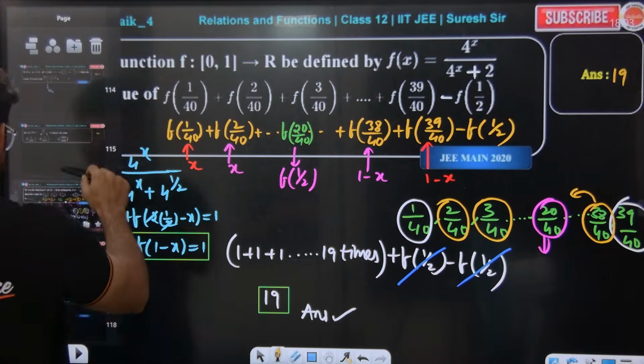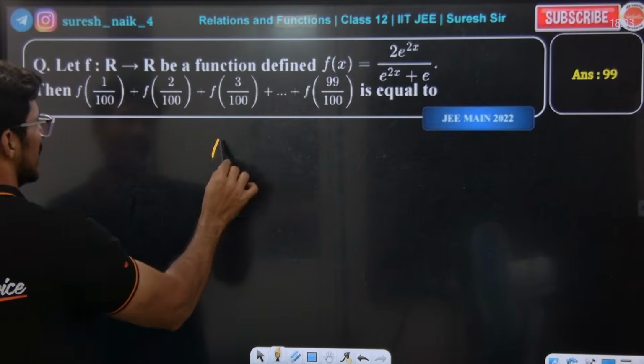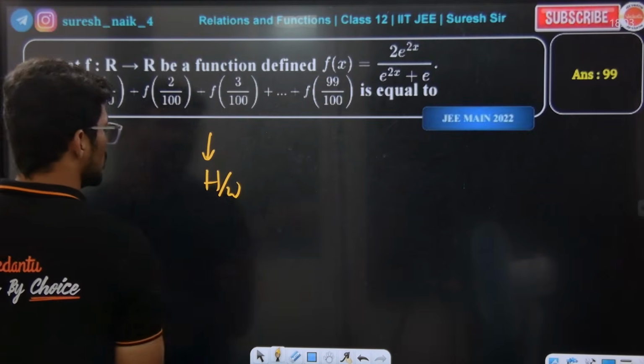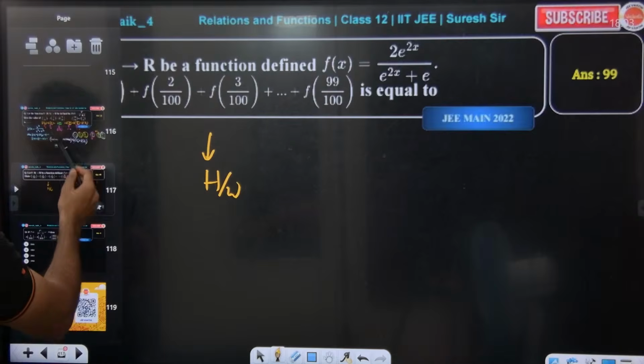Listen to the class, guys. Now similarly try this. Similarly try this homework question. Same logic you need to apply. Apply this logic.